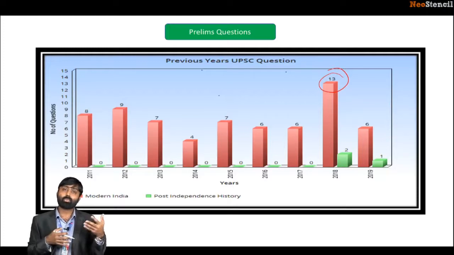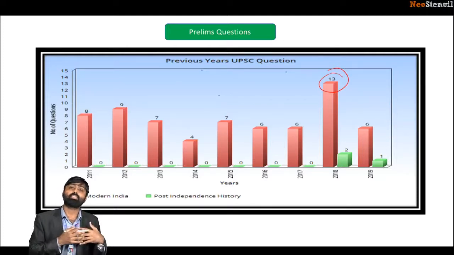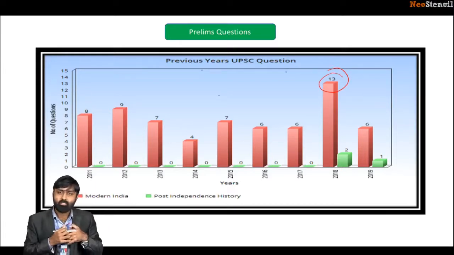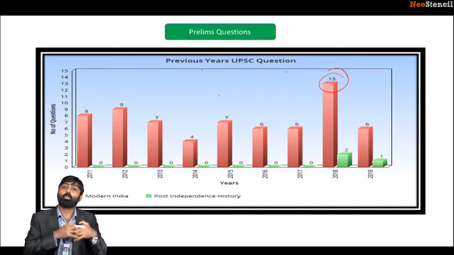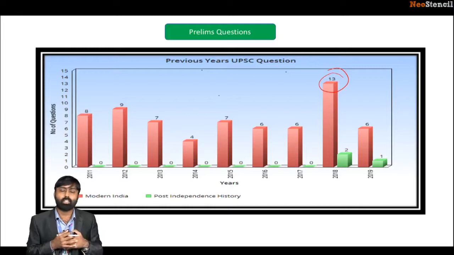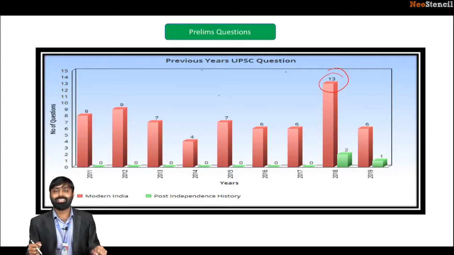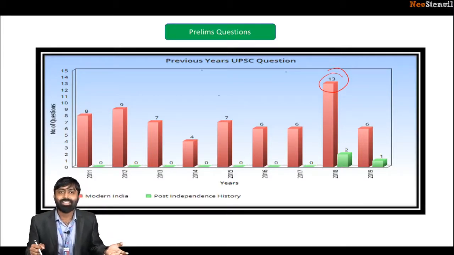Post-independence used to be one of the UPSC's favorite topics as far as the GS1 mains examination was concerned at one point of time. In 2012 and 13, there were around 4 to 5 questions from post-independence. But unfortunately, it has declined over time with no questions appearing after 2015. But now it has made a sudden re-emergence in the prelims examination. From being in decline in the mains examination, it has re-emerged in the prelims examination. This is a significant trend that you must understand.